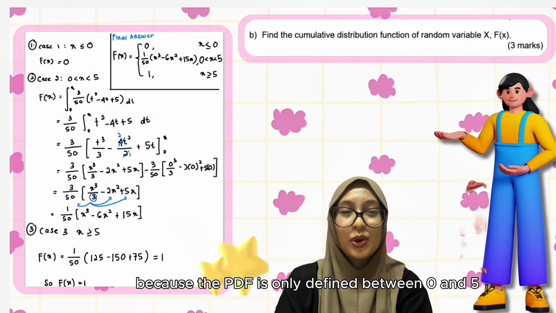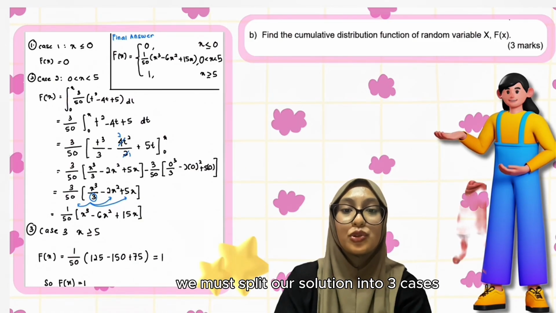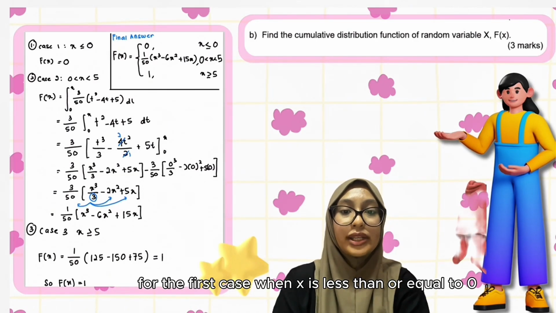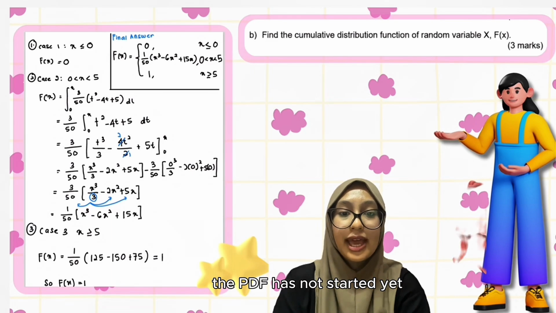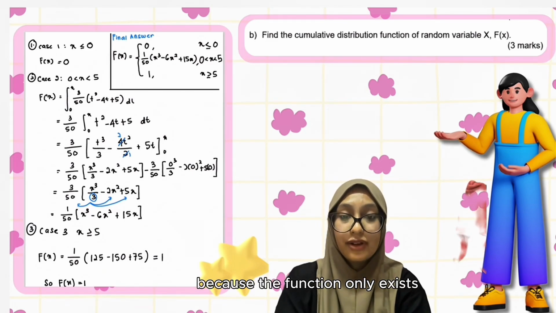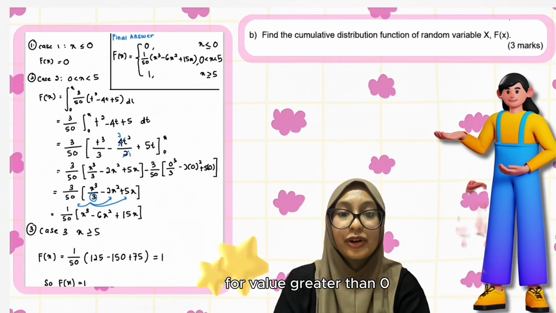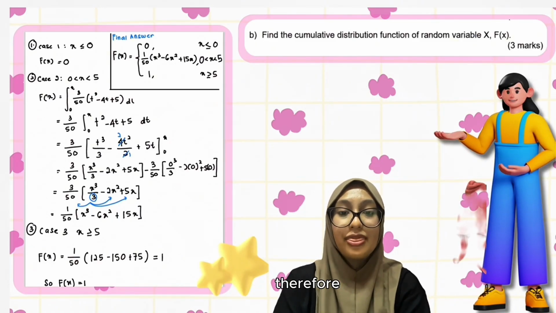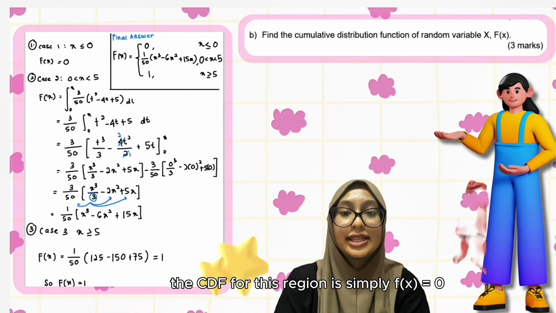Because the PDF is only defined between 0 and 5, we must split our solution into 3 cases. For the first case, when x is less than or equal to 0, the PDF has not started yet because the function only exists for values greater than 0. So, there is no accumulated probability. Therefore, the CDF for this region is simply F(x) equals 0.